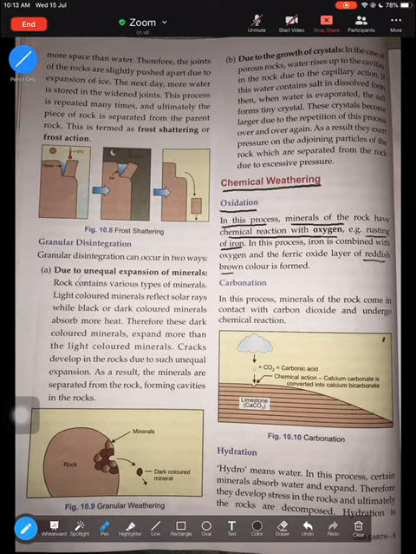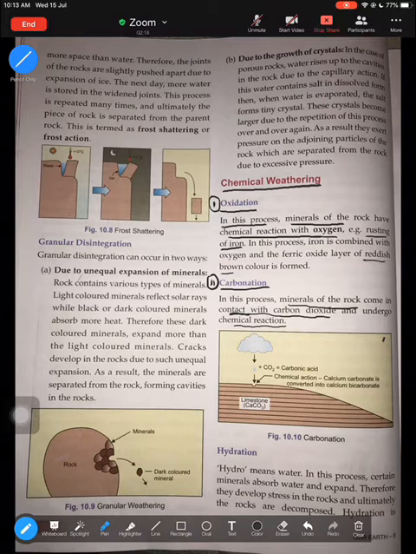The second type of chemical weathering is carbonation. So oxidation is the first type of weathering, because of the reaction of minerals with oxygen, and the second type is carbonation. Again, it's a reaction of minerals of the rock with which chemical? Carbon dioxide. So in this process, minerals of the rock come in contact with carbon dioxide and undergo a chemical reaction. That is what is known as carbonation.